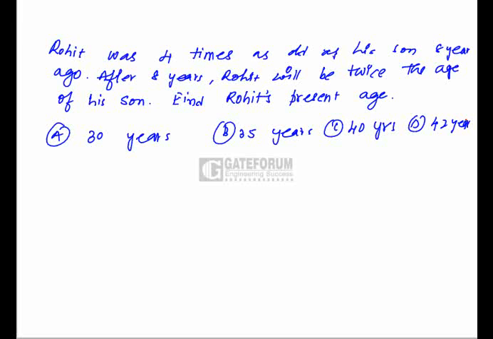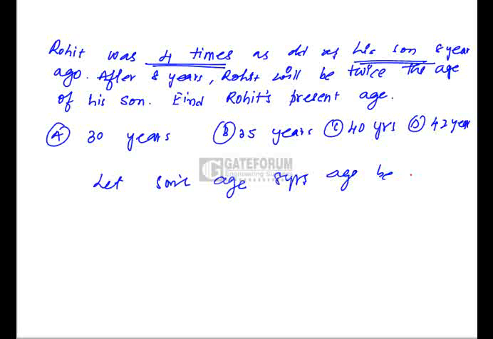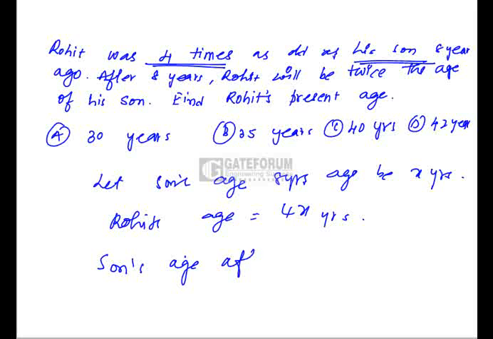Rohit was 4 times as old as his son 8 years ago. After 8 years, Rohit will be twice the age of his son. Now we have to find Rohit's present age. So it is given that Rohit was 4 times as old as his son 8 years ago. So let the son's age 8 years ago be some x years. So Rohit's age will be 4 times x, that is 4x years. Now we need the son's age after 8 years. Initially 8 years ago it was x, now it will be x plus 8 plus 8 years, which is nothing but x plus 16.